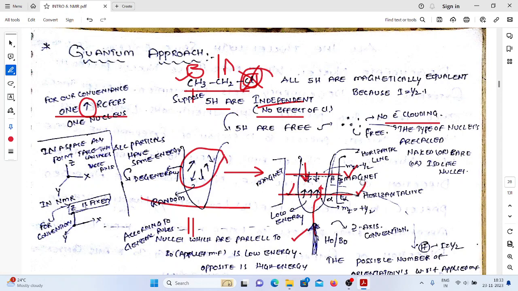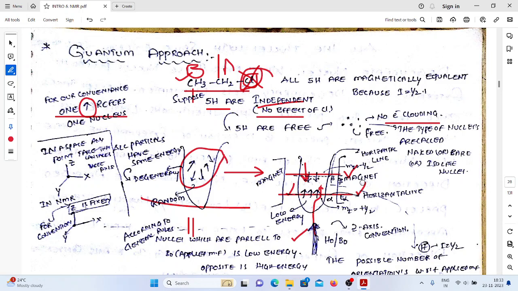What is the condition? We have some nuclei. There is no influence on these nuclei by any other external field or other electron density. Under that condition, these nuclei are commonly called isolated nuclei, bare nuclei, or naked nuclei.